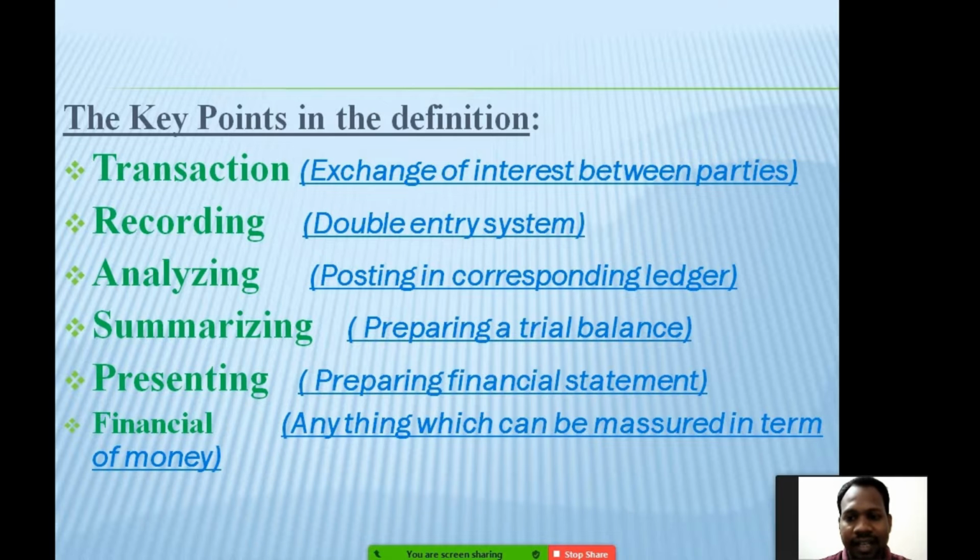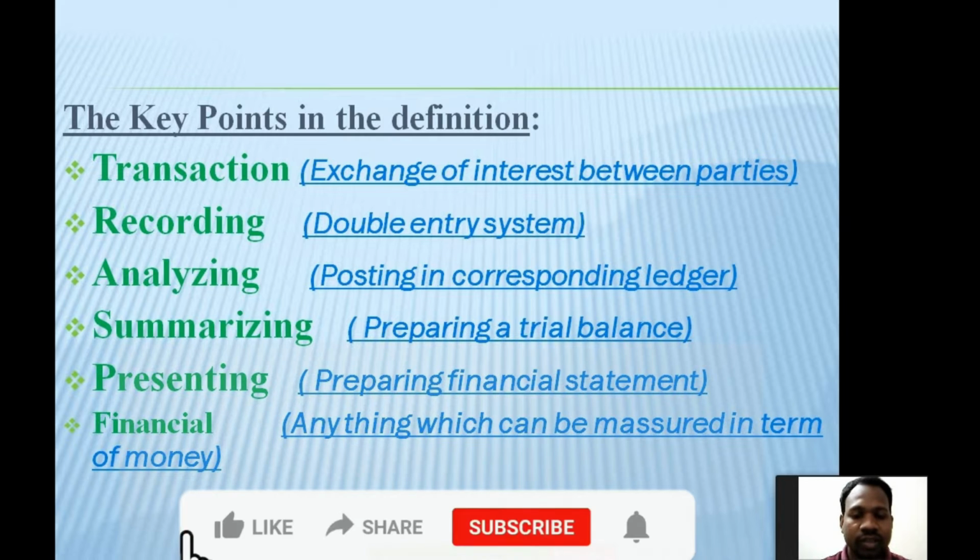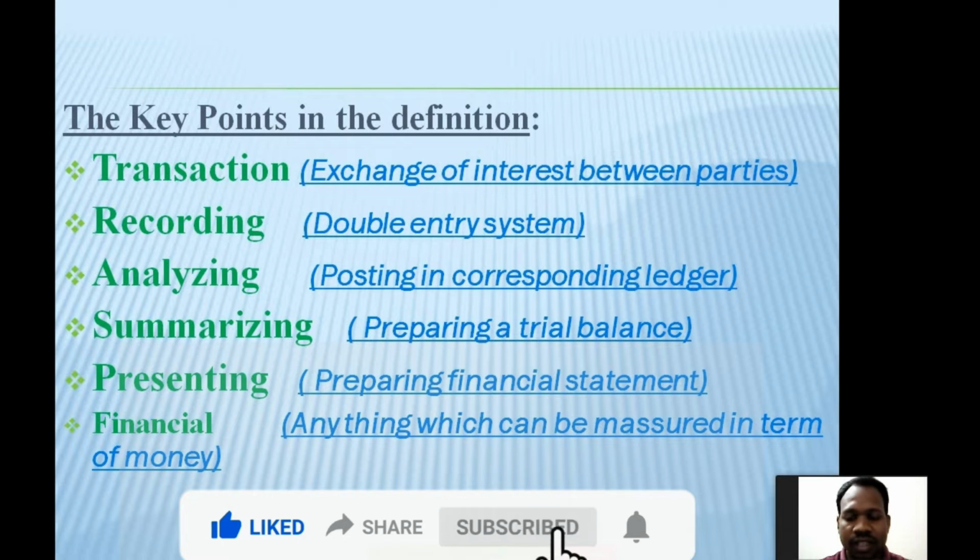The next is classification or analyzing. Analyzing or classification means we have to put the transaction, whatever we have recorded in the journal, in the proper place. For this we have to post it in the ledger. Now summarizing. After putting it in the ledger we have to summarize in the trial balance.